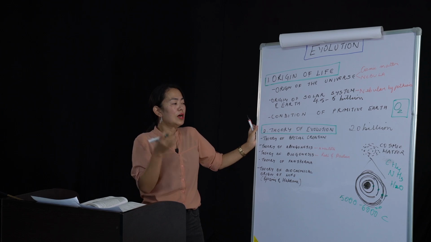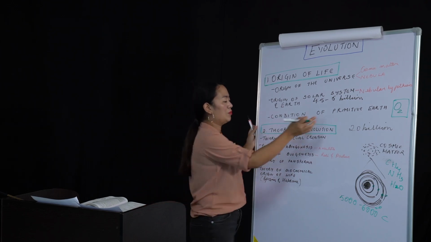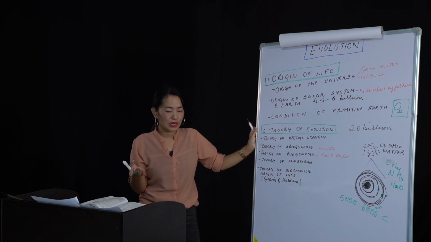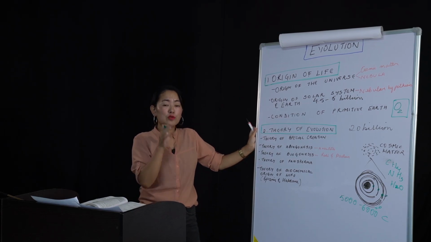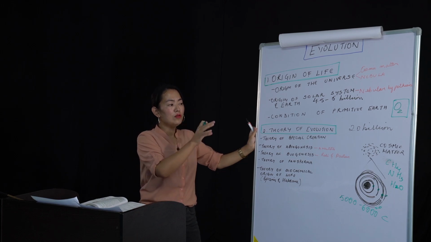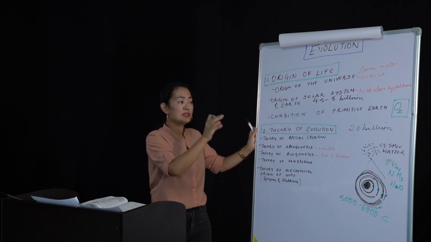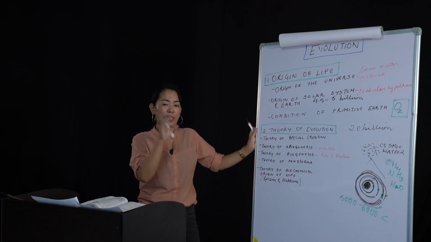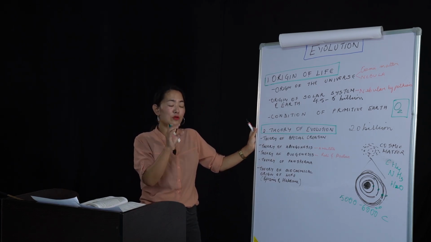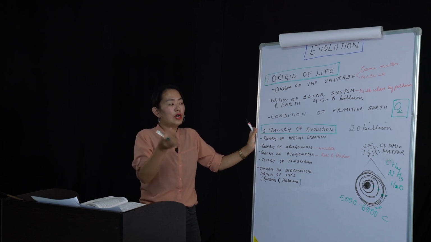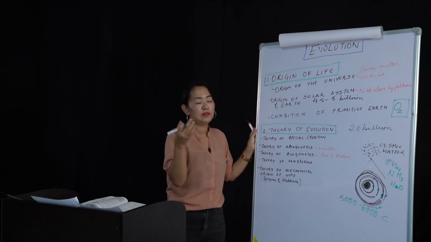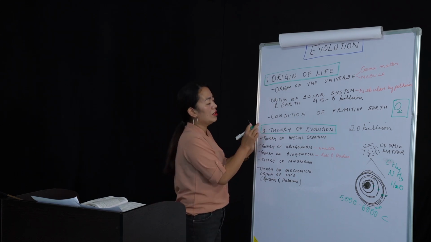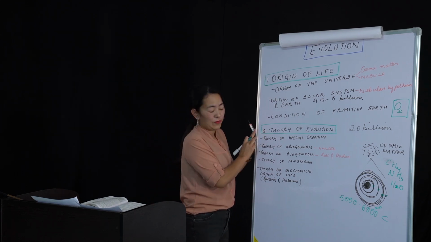Okay, so now when you talk about the primitive earth, you're going to talk next about the living organisms that are found in the primitive earth. So we're going to focus on how the living organisms started from abiotic to biotic. What do you mean by abiotic? Abiotic means those which are non-living. So where is the proof that living being originated from non-living being? That's what we're going to focus on when you come to the theory of evolution.